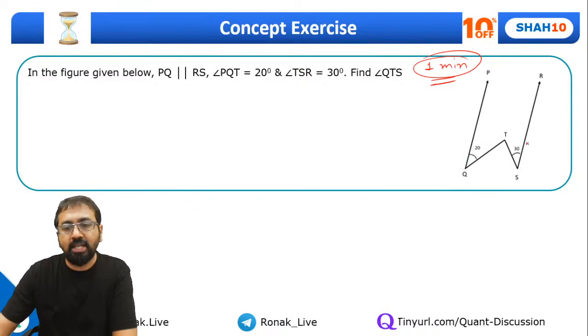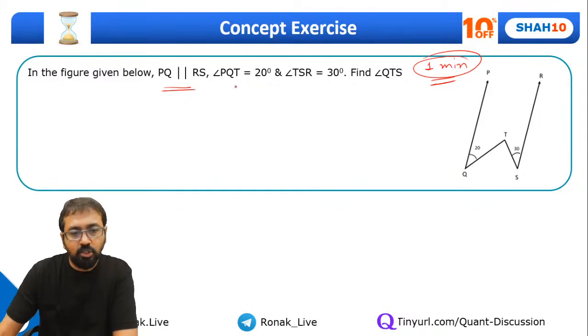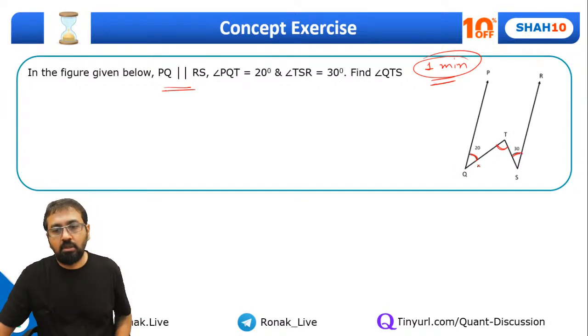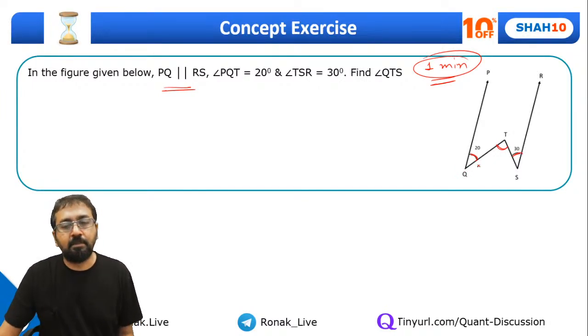Lines PQ and RS are parallel, and you are given a figure like this. You are also given angle PQT as 20 degrees, and angle QRST is given as 30 degrees. So what will be angle QTS? You need to find out this angle. Quickly tell me what will be this answer.